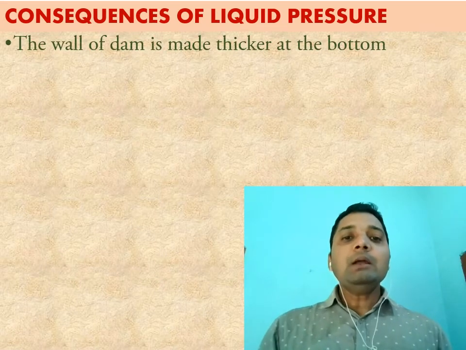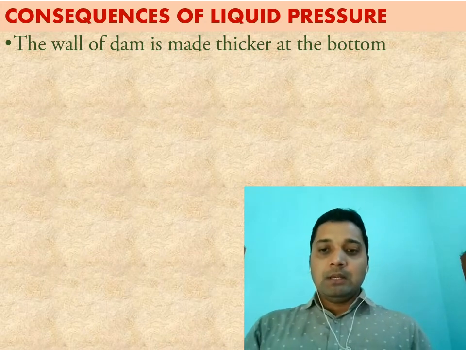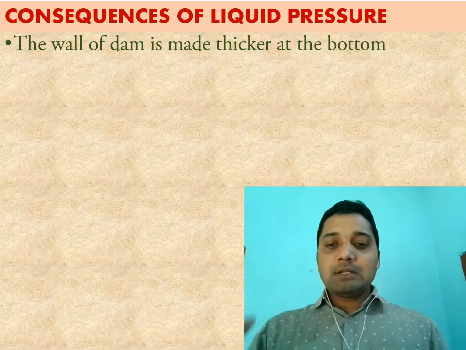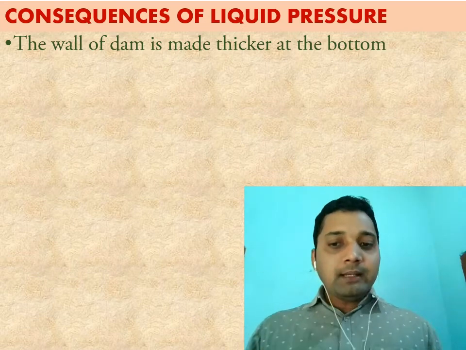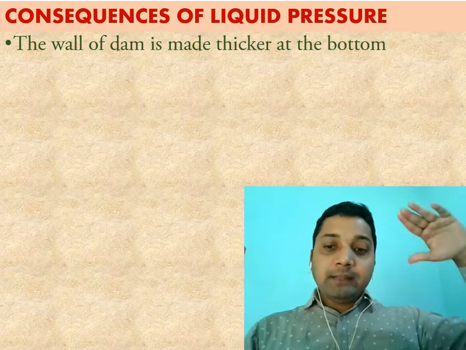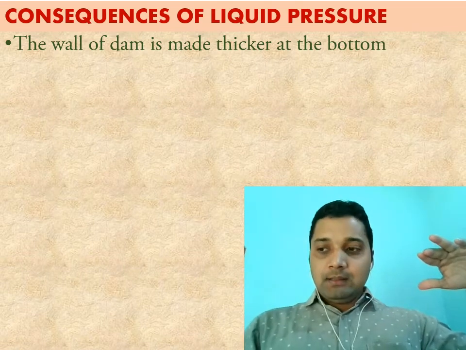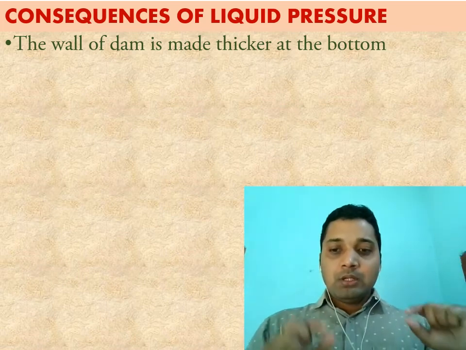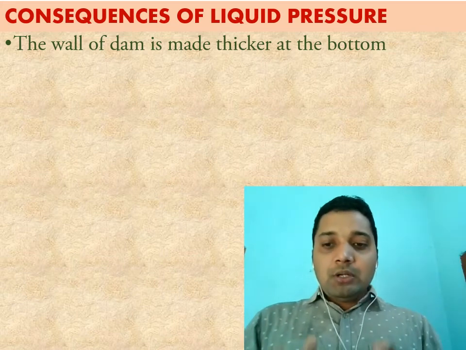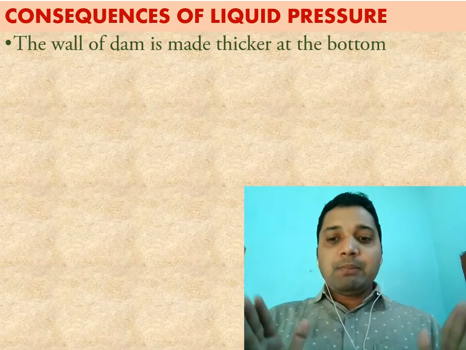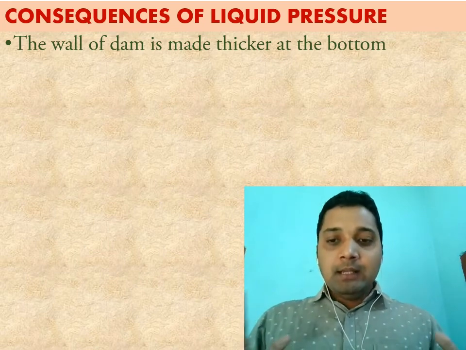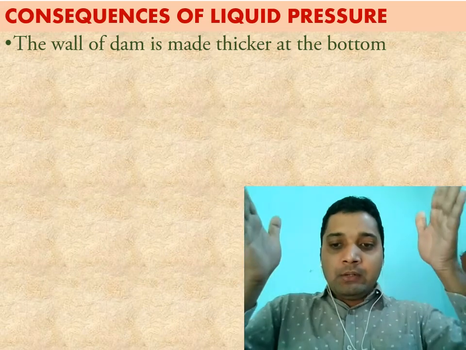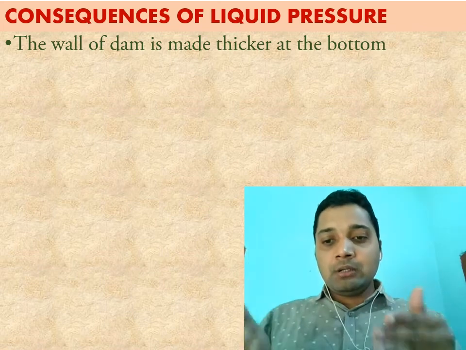First one, the wall of a dam is made thicker at the bottom, because we got that the pressure exerted by liquid is directly proportional to the height of the liquid column. In a dam, when water is stored to a particular height or depth, the down part, the liquid at the bottom, will exert more pressure because the height is more. So to resist that pressure, the base part of the dam has to be wider, because with the increase in area, the amount of pressure will be less. For that reason, in a dam, the down part is wider, whereas the upper part is narrow, because the upper part has less pressure compared to the down part.